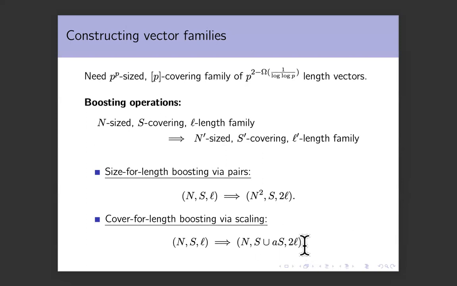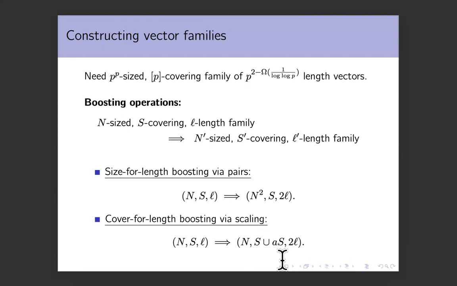The length is now twice. And the claim is now this family covers S union A of S. Why? Well, the first half of the vector is the exact same, so you obviously cover S. The second half is just scaled by A. So the differences are also scaled. And if you had some difference in S before, you have A times that now. And therefore, you cover both S and A times S. So you cover S union A times S.